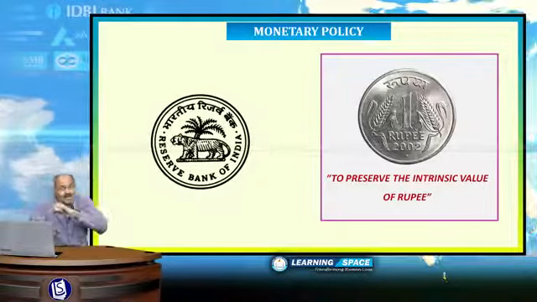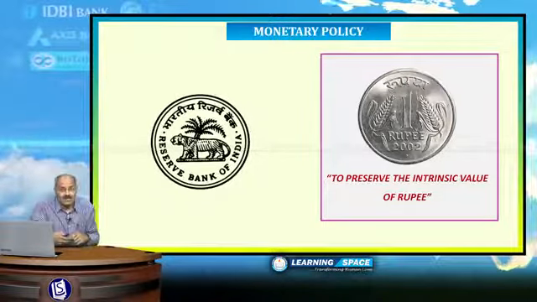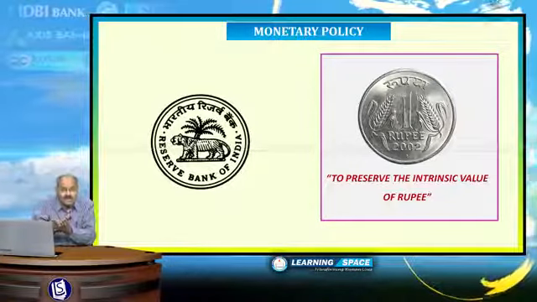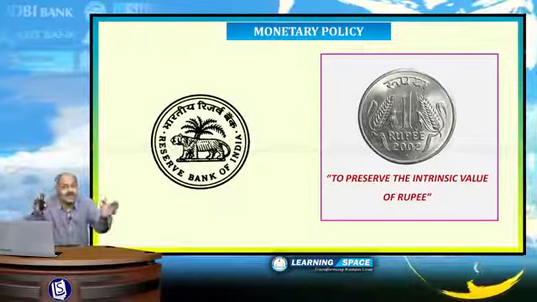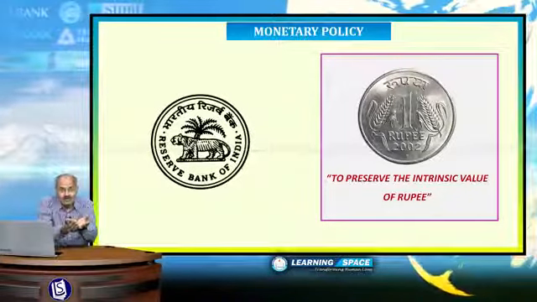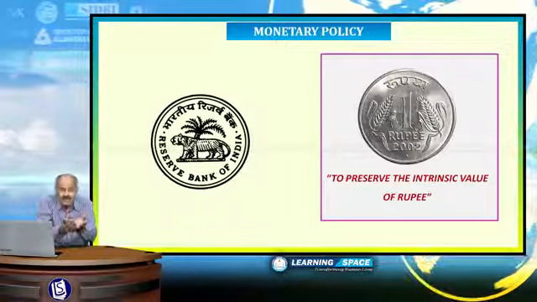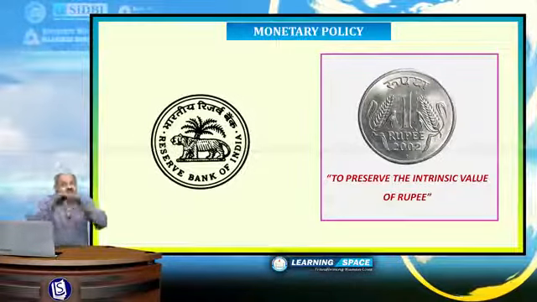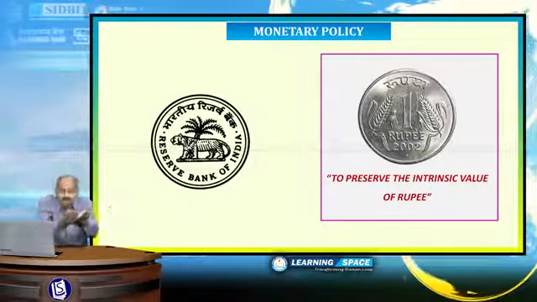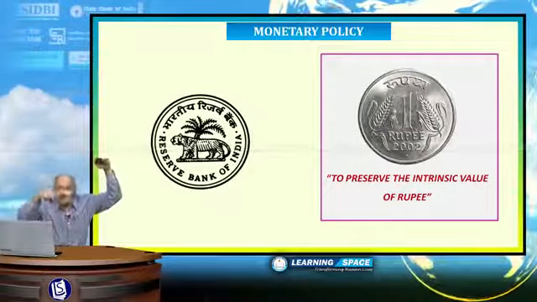RBI, as part of monetary policy, will look at the rupee value, and rupee value will be preserved if there is judicious availability of money in the system. The availability of money for circulation in the system should not be too high, should not be too low.